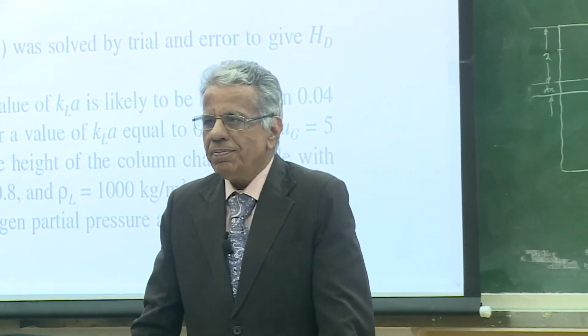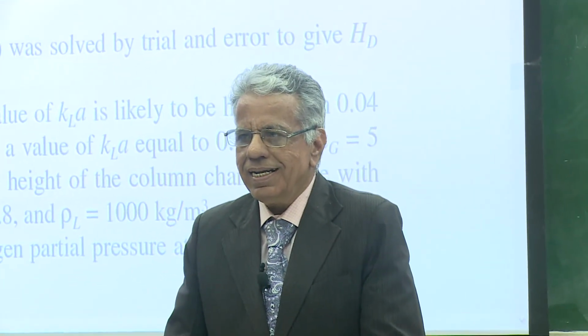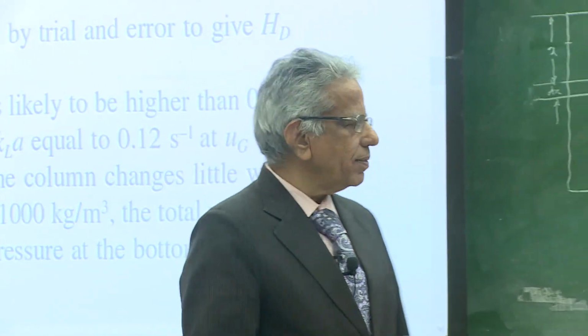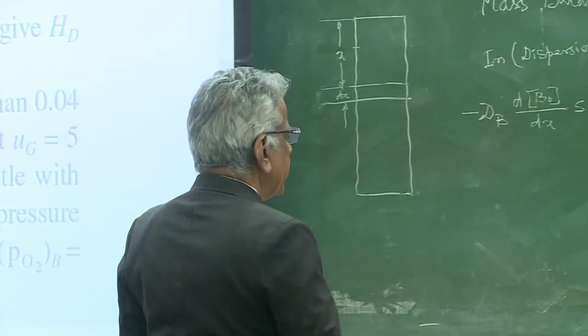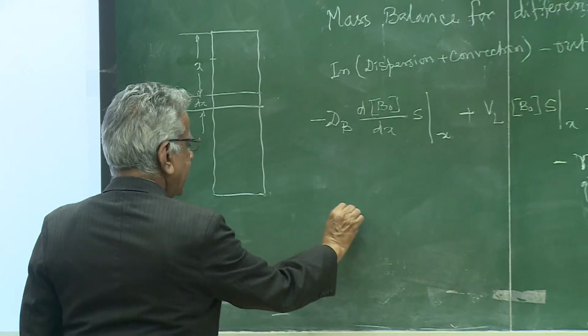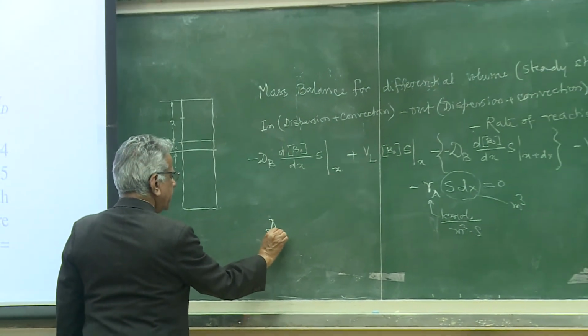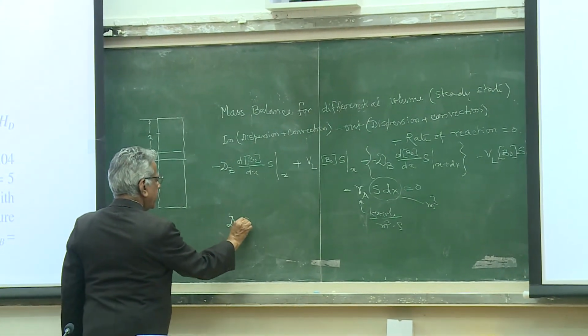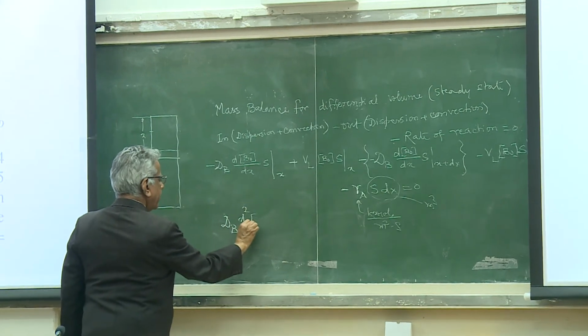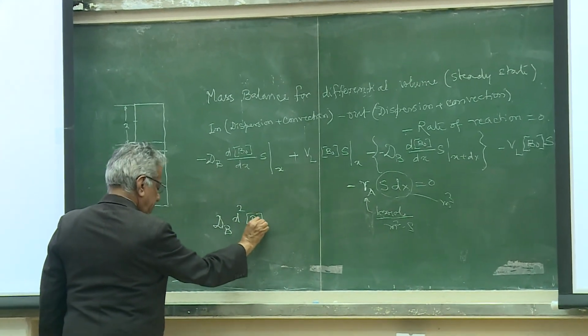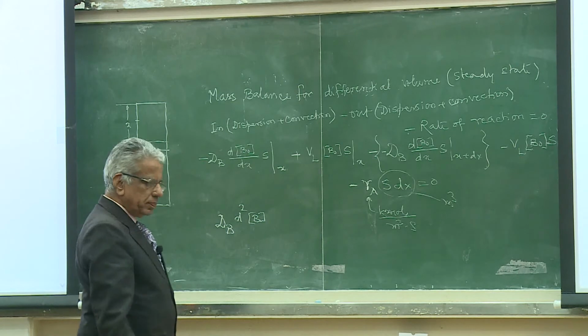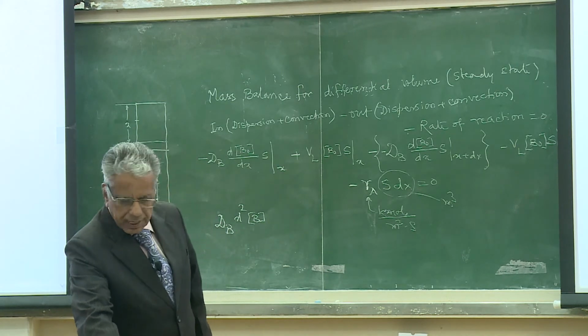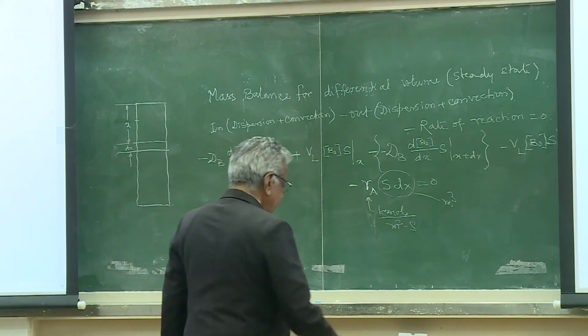Now divide throughout by S dx and take the limit as dx tending to 0, with which you are familiar. The answer is D times d2B by dx square.